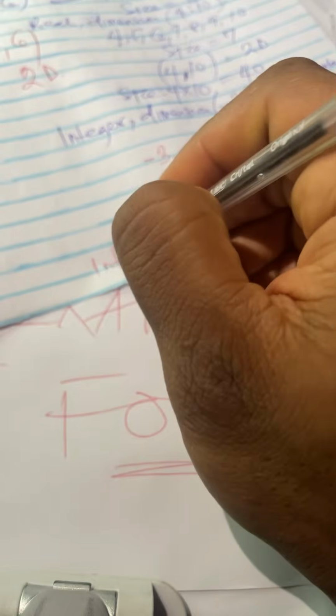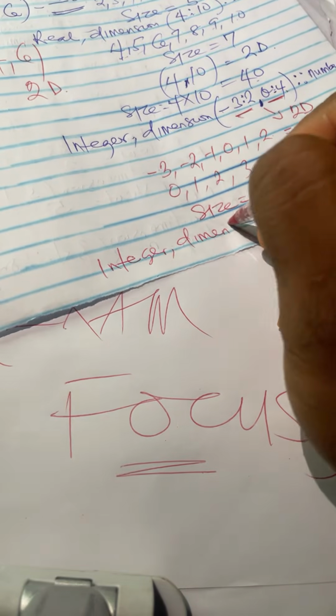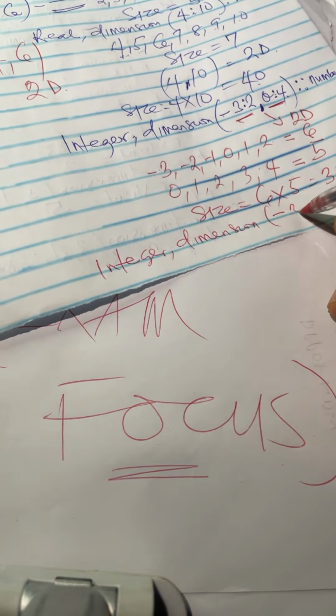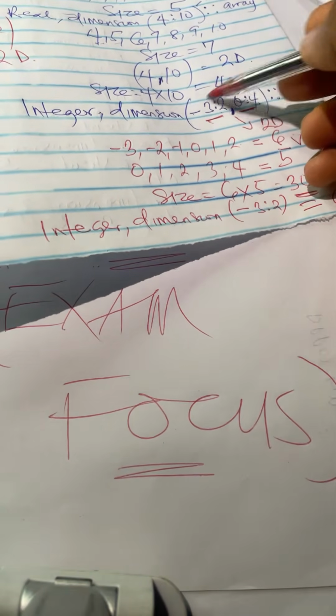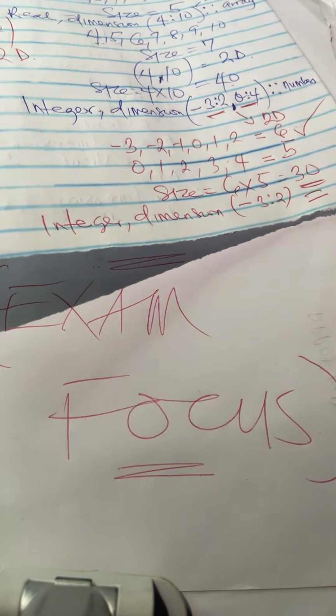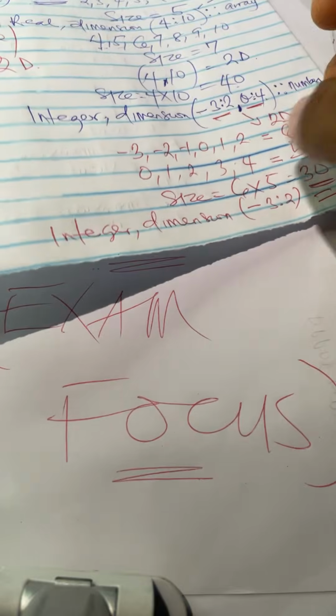But if for instance we had just integer, dimension, then brackets minus 3:2, this is a 1-dimensional array. The size will just be 6. If it were just integer dimension, then 0:4, the size will be 5. But because this is a two-dimensional array, we get the size of this one and the size of this one and multiply them by each other. So 6 times 5.